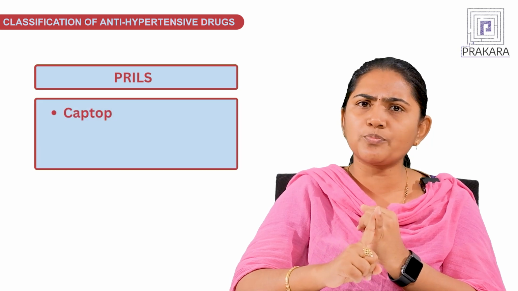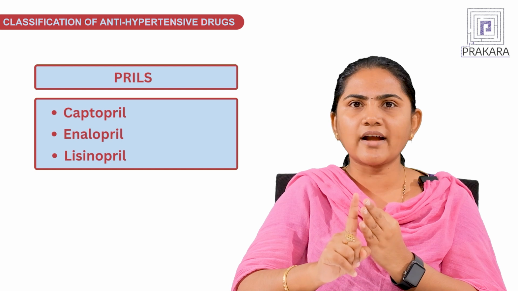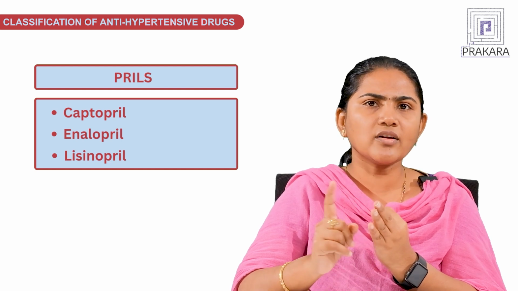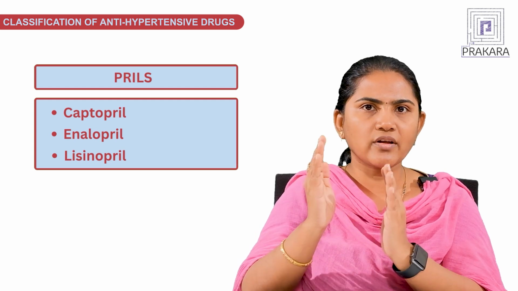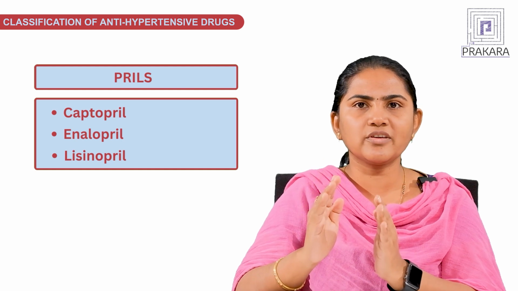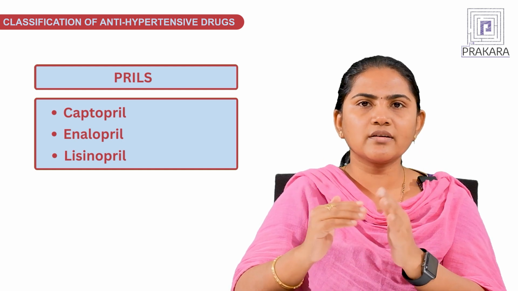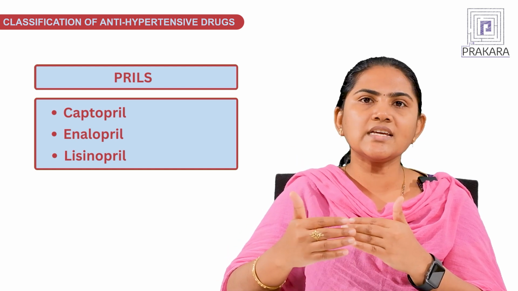Certain drugs are called PRILs. Students, do remember these drugs' short form is PRILs. Drugs like captopril, enalapril, these drugs are mainly acting on the ACE enzyme. So you can easily remember that the ending of the name is pril. If you remember pril, no one can confuse you. All the prils will be coming under ACE inhibitors.